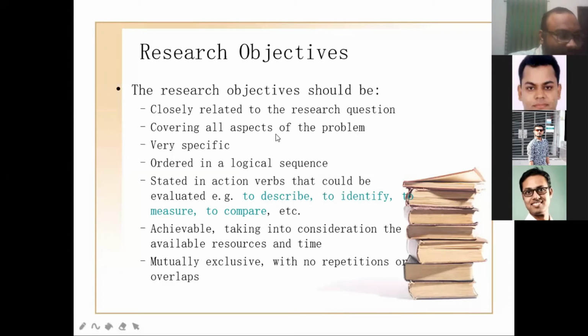Covering all aspects of the problem, very specific. Ordered in logical sequence, stated with an action verb that can be evaluated, like to describe, to identify, to measure, to compare, etc. And it should be achievable, taking into consideration the available resources and the time. This is very important. You have to select your topic and your field considering the resources you have and the time limit.